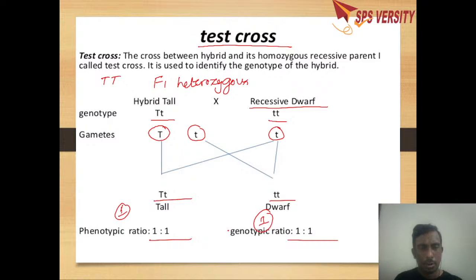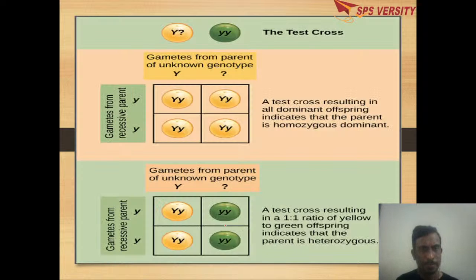So, in order to identify the genotype of the F1 hybrid, we will perform a test cross. Here you can see an example of a test cross. They have taken the gametes from the parent of unknown genotype. Here, we don't know this genotype, and we have done the crossing.